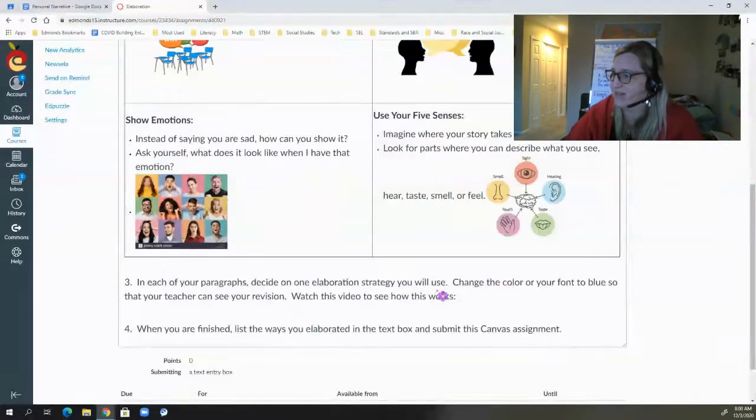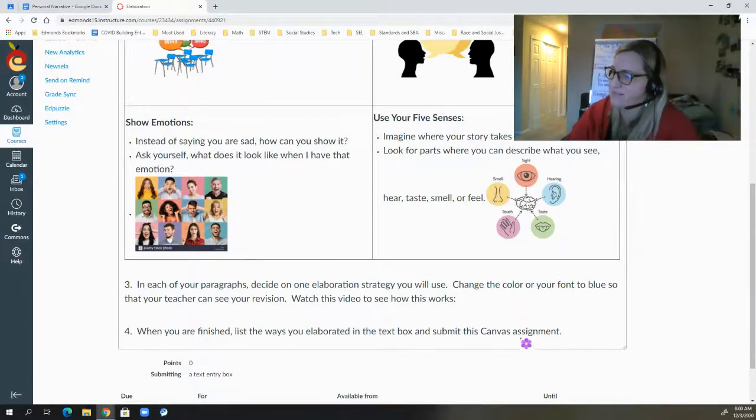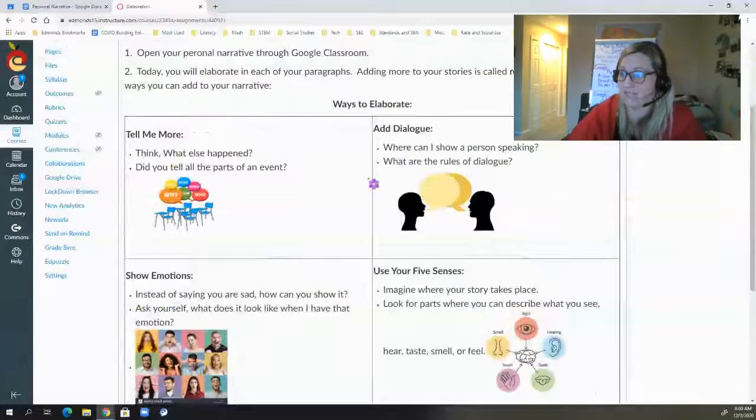It says, when you're finished, list the ways you elaborated in the text box and submit this Canvas assignment. So I went through and I added my five senses, I told more, I showed emotions, and I even added some dialogue in my story.